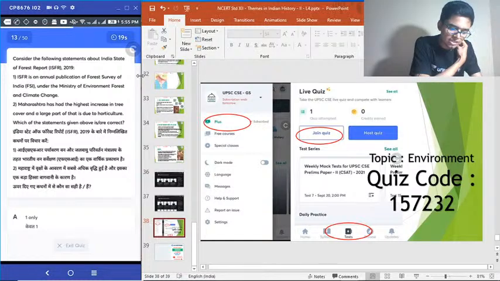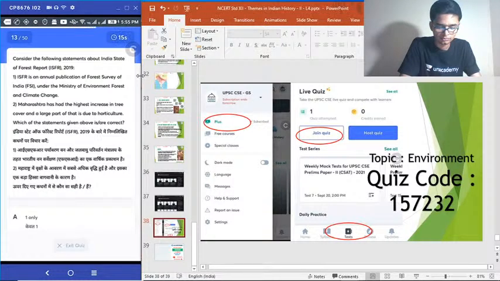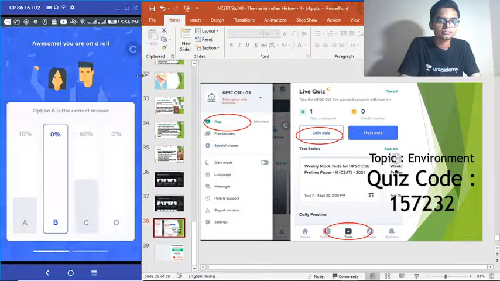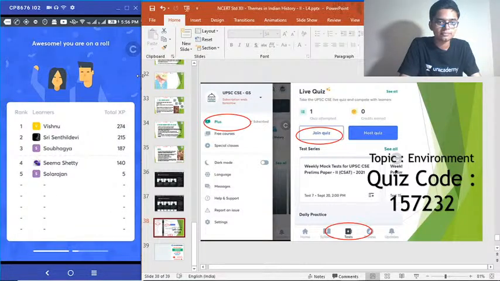Which of the statements given above is or are correct? Yeah, time is up. B is the correct answer. Nobody got that.